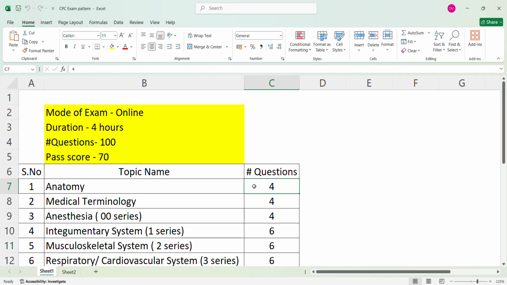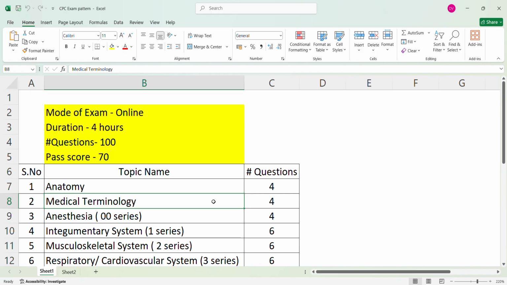Next, the medical terminology section. There are also 4 questions in medical terminology. They will give medical terms and ask what the meaning is, and they will give synonyms. They will give one name and ask what the synonym for that is.